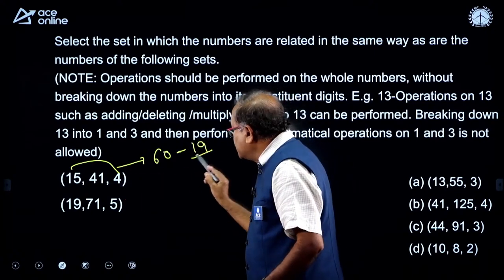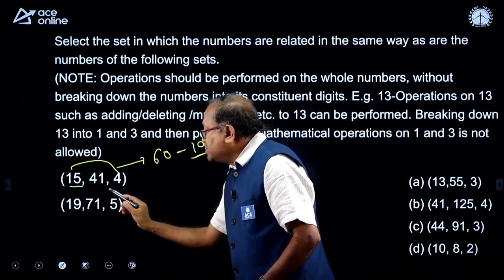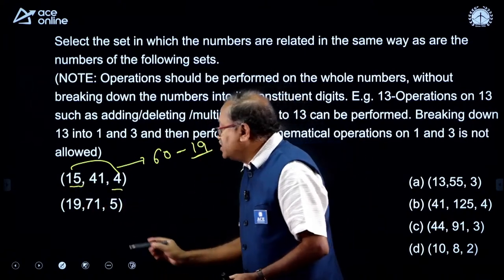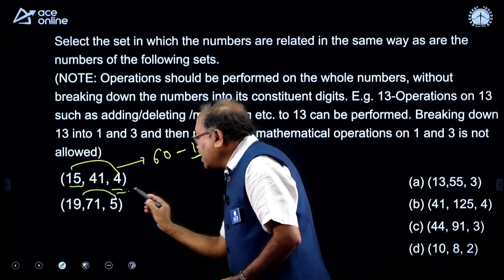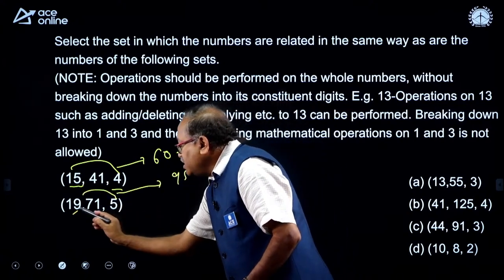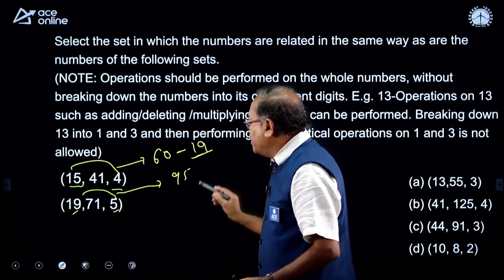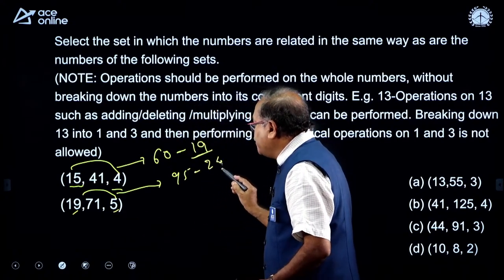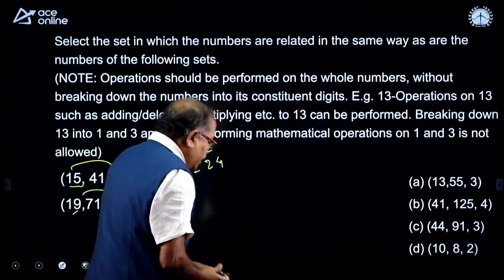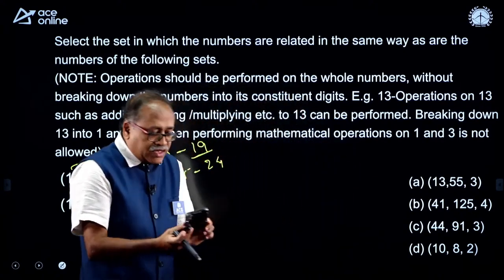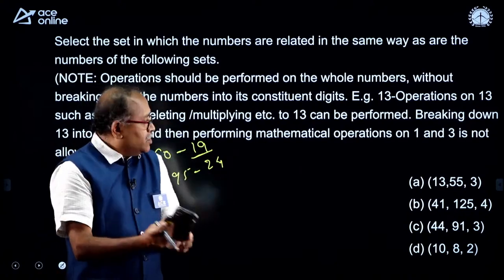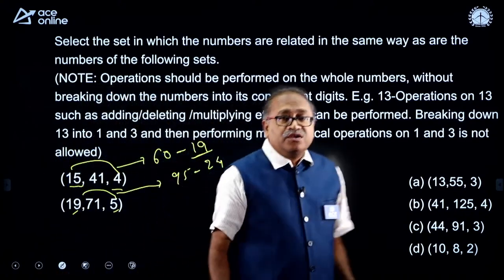So, how can I get this 19? By using these two digits, 15 plus 4 is 19. Can I apply the same logic over here? That is 95, 19 into 5 is 95, minus 19 plus 5, which is 24. From here, if I take out 24, I am getting 71. So, the same logic if I apply, some of my friends have already answered the question, and Ganesh has said A. Okay.